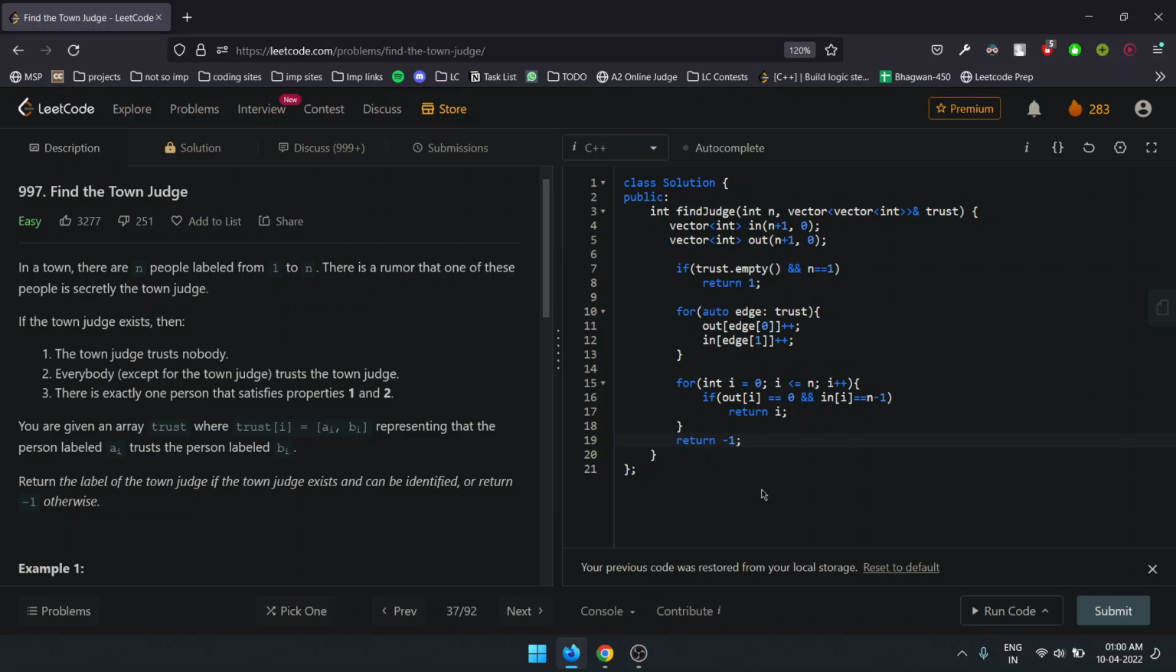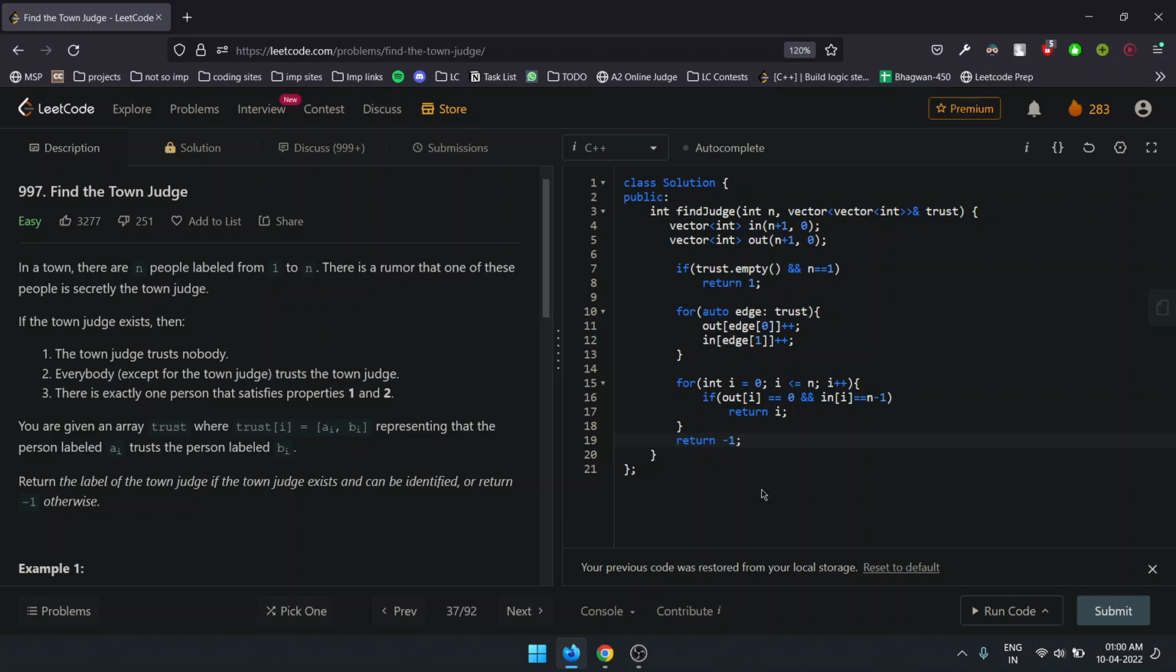So what are the conditions of a town judge? First, the town judge trusts nobody. Second, everybody trusts the town judge except the town judge himself. And third, there is only one person that satisfies both of the above properties.